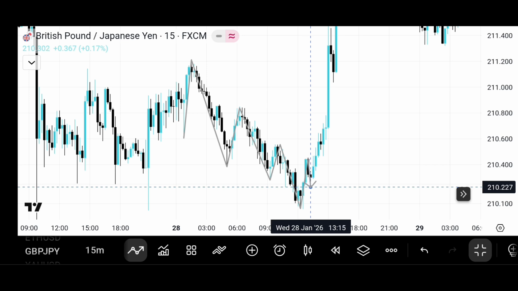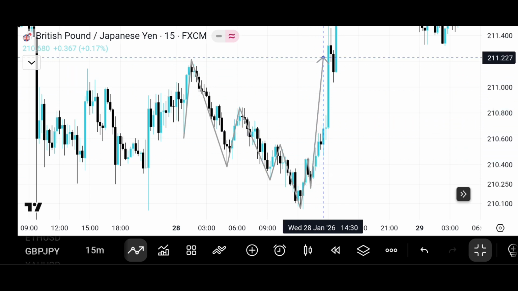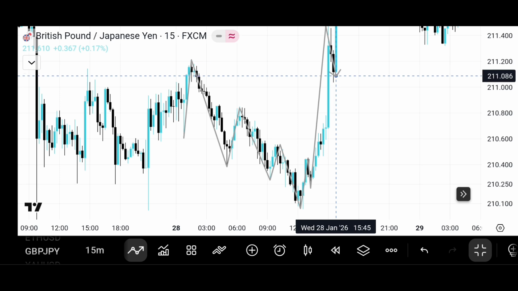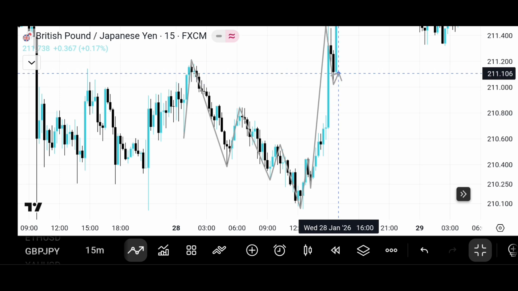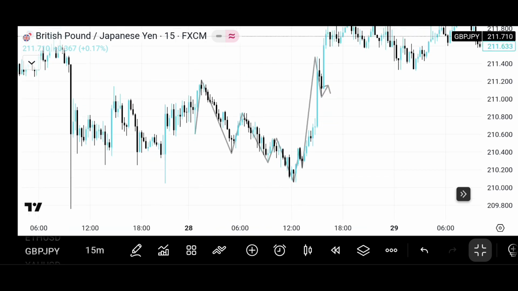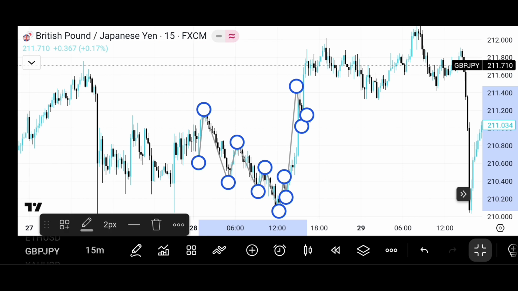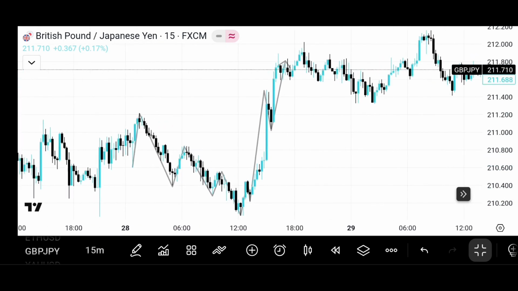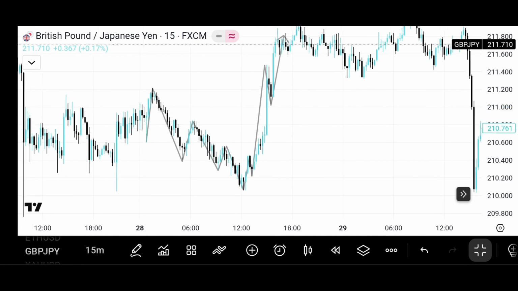This means sellers are losing their strength and buyers are coming to the market. And this move confirms as the trend shifts. After this, price makes a higher high and then a higher low, and then continues its trend. It's an uptrend. As you can see here, price completely shifts to an uptrend and continues moving.